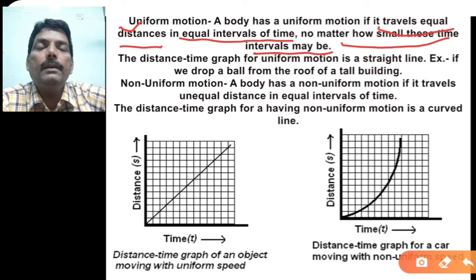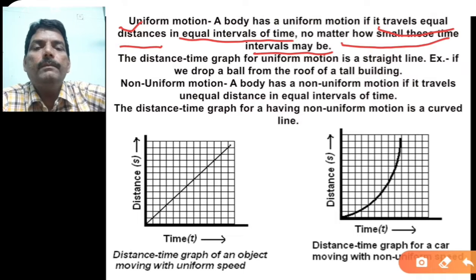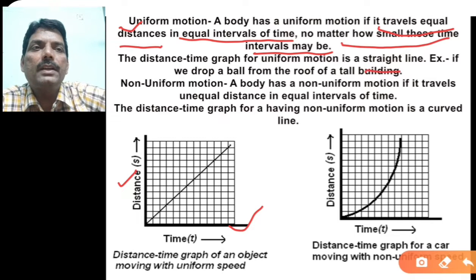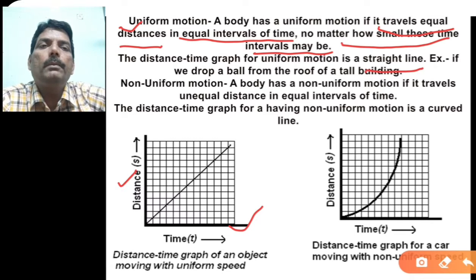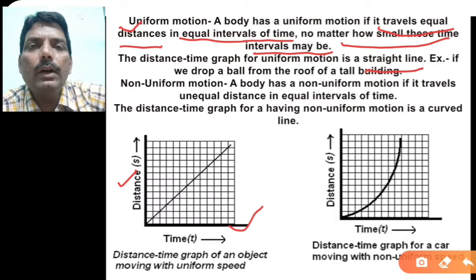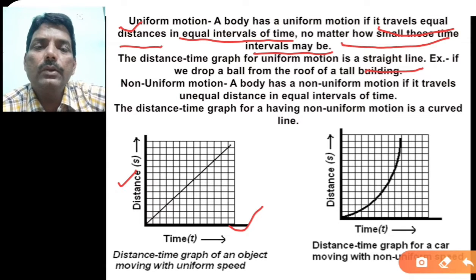Here is the distance time graph of uniform motion in a straight line. Example, if you drop a ball from the roof of a tall building, then the motion will be a uniform motion. Now see here, we will discuss this graph in detail in the next lecture.